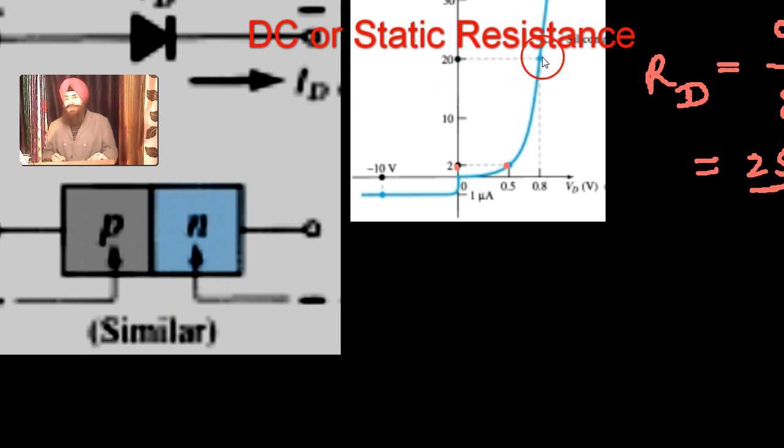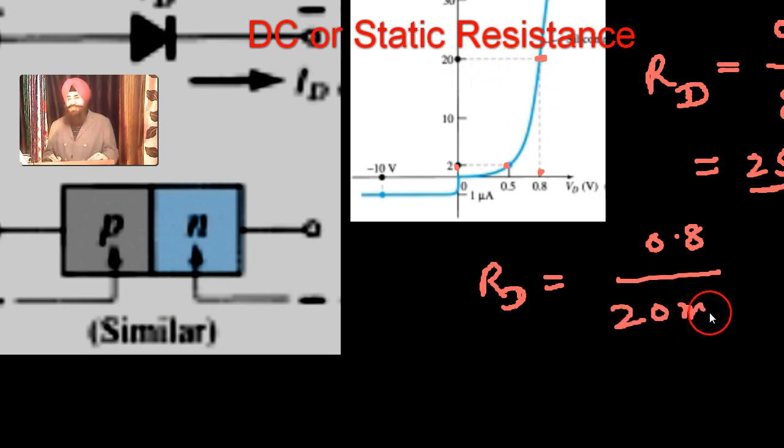But if this point is chosen, what is the voltage corresponding to it? 0.8. Now we find the resistance for this particular point. Here the voltage is 0.8, and what is the current flowing? Current flowing is 20 milliampere. Now just dividing the two, we get 40 ohm.